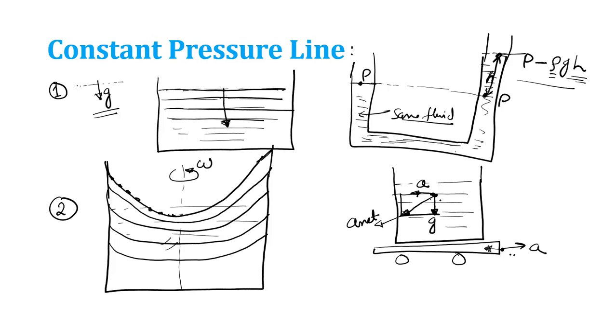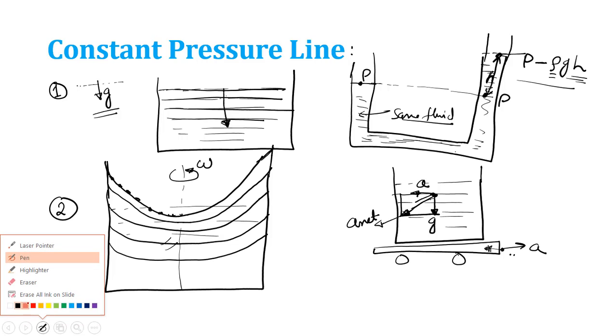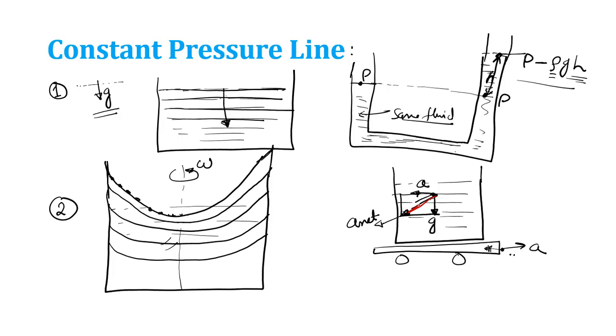This is a net. So what happened in this case? Now the weight of the fluid will act in this direction only, that is, along a net. If I draw a line perpendicular to this, that will be the constant pressure line.